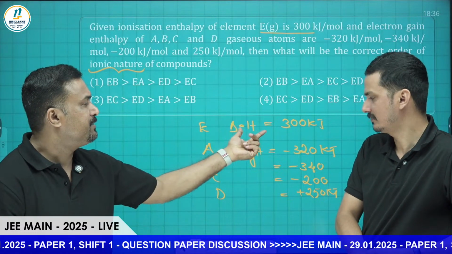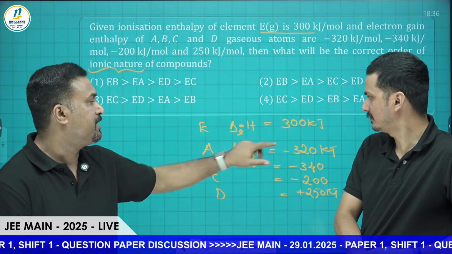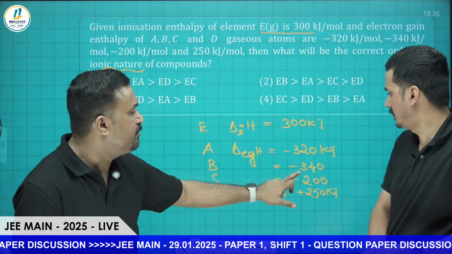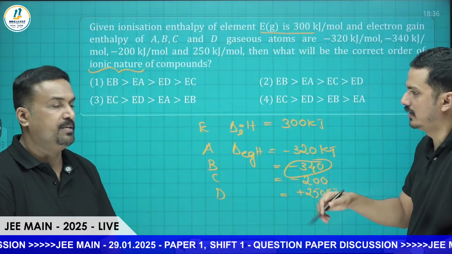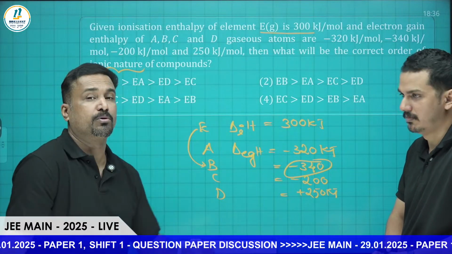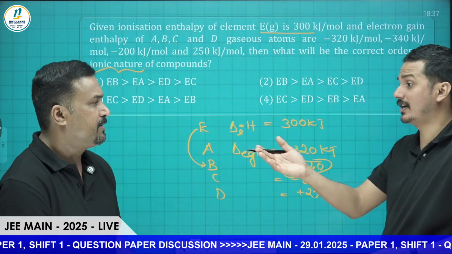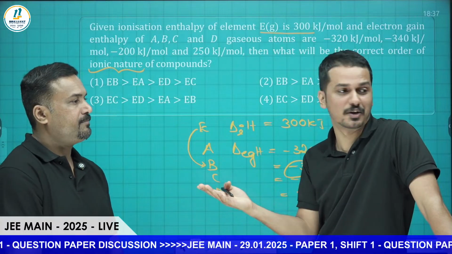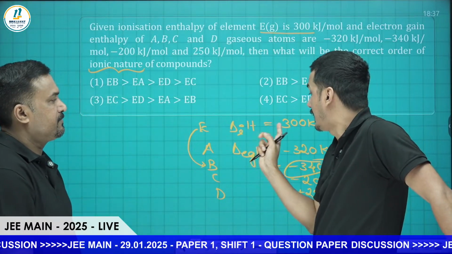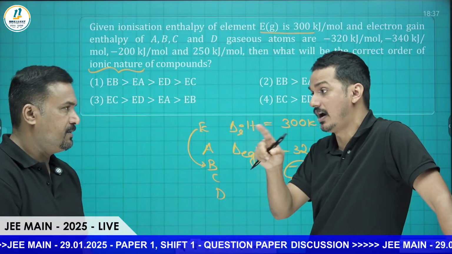Only one element is given with ionization enthalpy, so E is going to make the most polar bond with the highest value, which is 340. So E and B will be forming the most ionic, polar bond. Also, if they know the Pauling scale, according to the Pauling scale, electronegativity is actually delta HEG plus delta HI by 2, half of that.